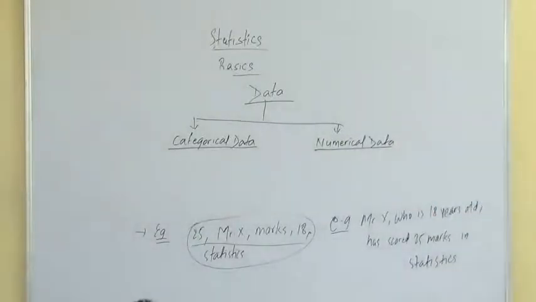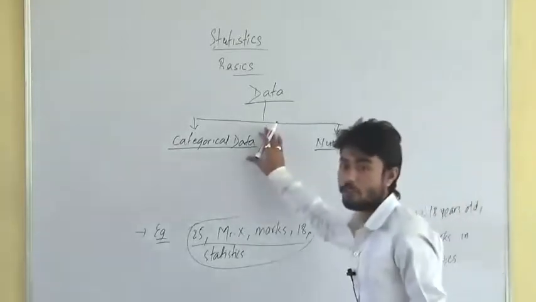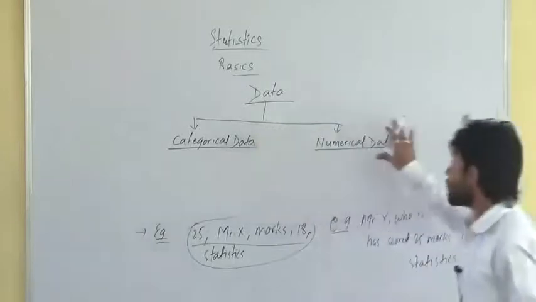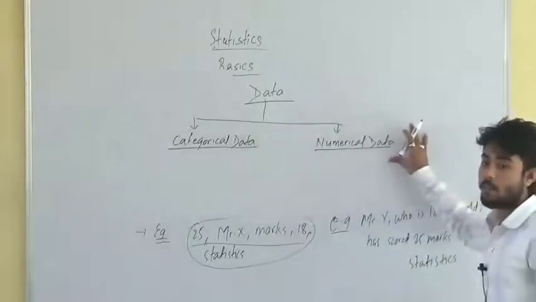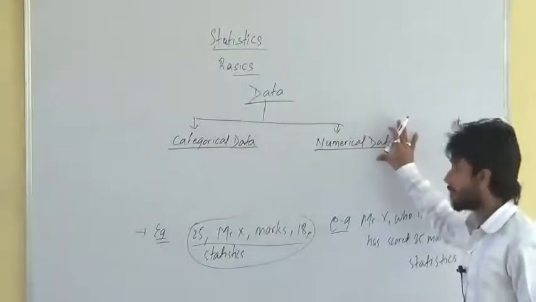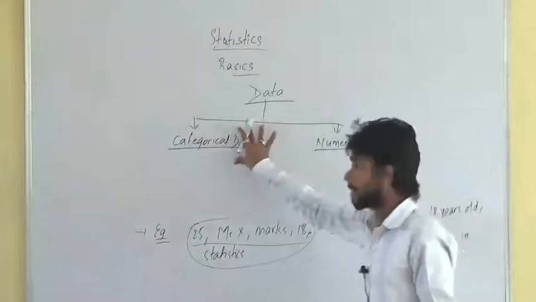Categorical data basically measures what? Qualitative aspect, whereas numerical data measures what? Quantitative aspect, right? This is measuring quantitative aspect and this measures qualitative aspect, right?